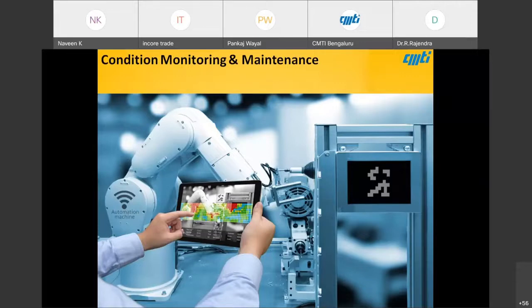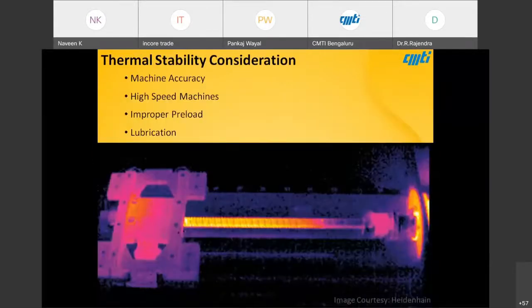One thing we can do is monitor and analyze the life of the components, like how long they are going to last further. Or we can also do active correction with the help of actuators. So what are the trends? That is what I'm going to discuss further. That is how Industry 4.0 is playing a major role. Condition monitoring is very important.